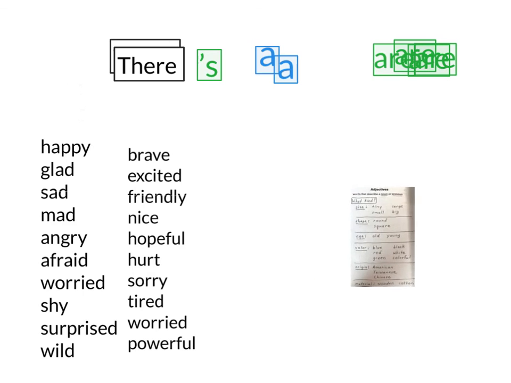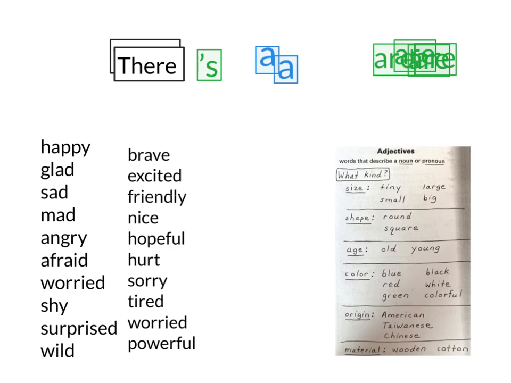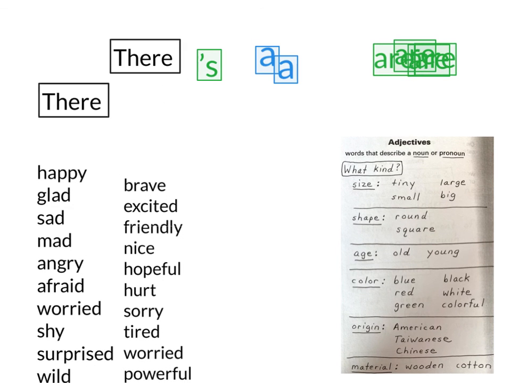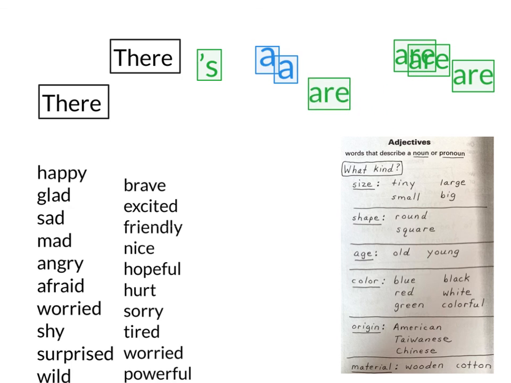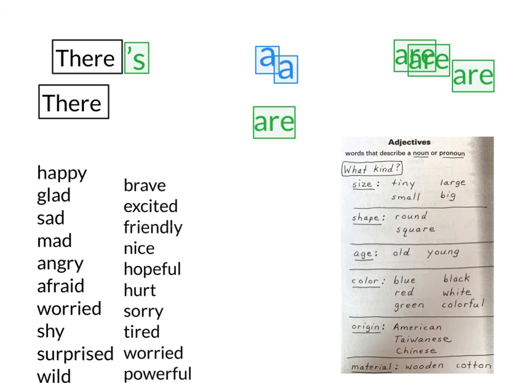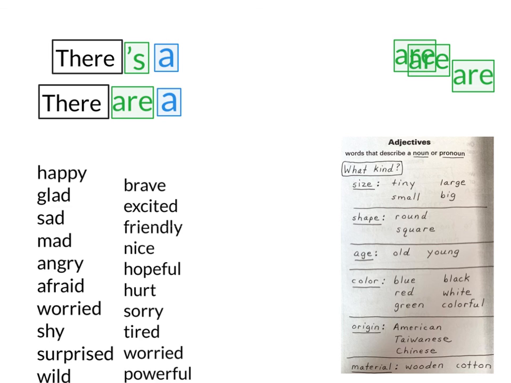And from your white folder, okay, and you're going to be working on making a sentence that begins with there, and it could either be there is, or there apostrophe s, or there are. And then you're going to probably have, if it's there is, you'll probably use a. If it's there are, you cannot use a, because are means more than one, and we don't use a with more than one.